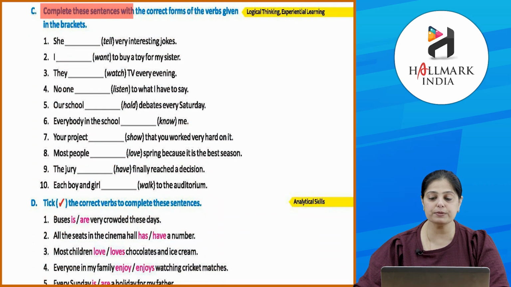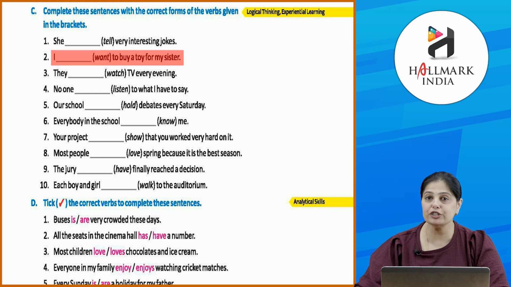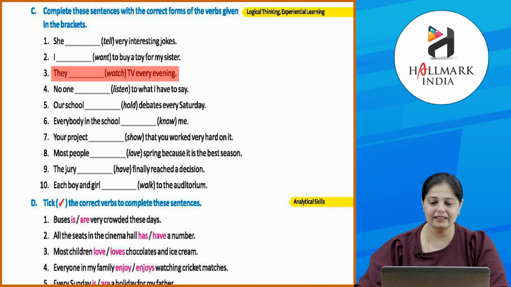Complete these sentences with the correct forms of the verbs given in the bracket. She tells very interesting jokes. I want to buy a toy for my sister. Okay. They watched TV every evening. Okay. Now, clearly do the remaining ones. They are pretty easy and you can do it. Okay.